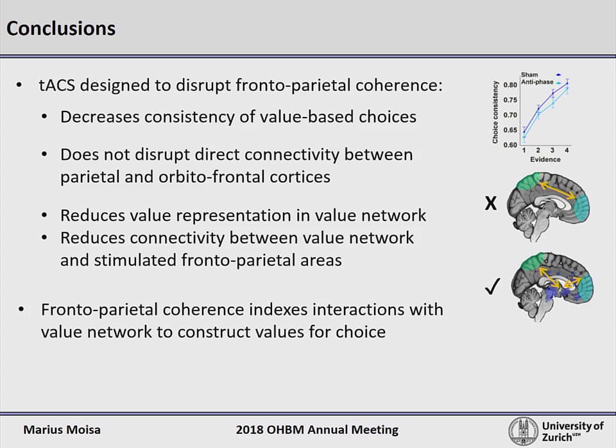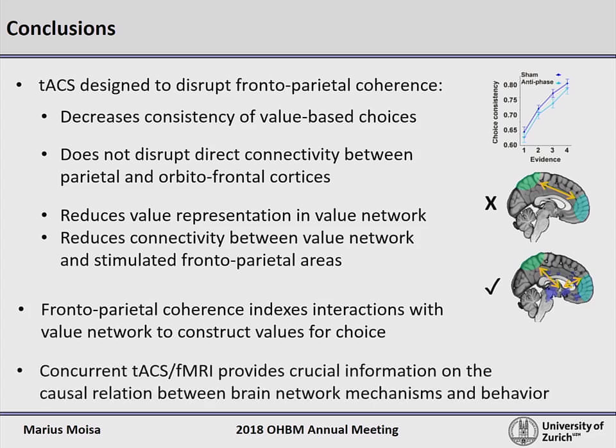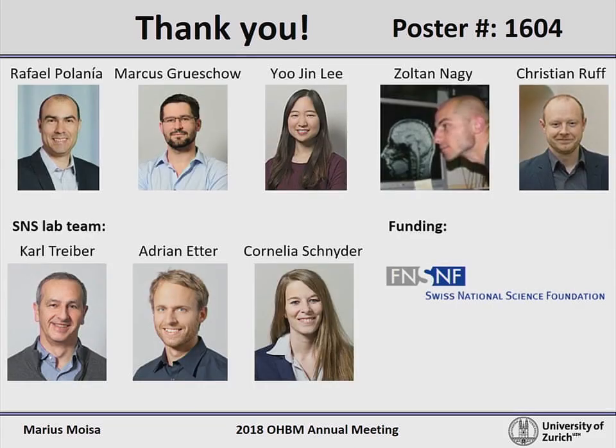Thus, our results suggest that the coherence between frontal and parietal regions seen in EEG and targeted with TACS is not reflected in a direct communication between frontal and parietal areas, but rather these two areas functionally connect with subcortical areas within the valuation network in the service of constructing value-based choices. More generally, we show that combining TACS with fMRI online can reveal crucial information on the interplay between brain mechanisms and behavior.